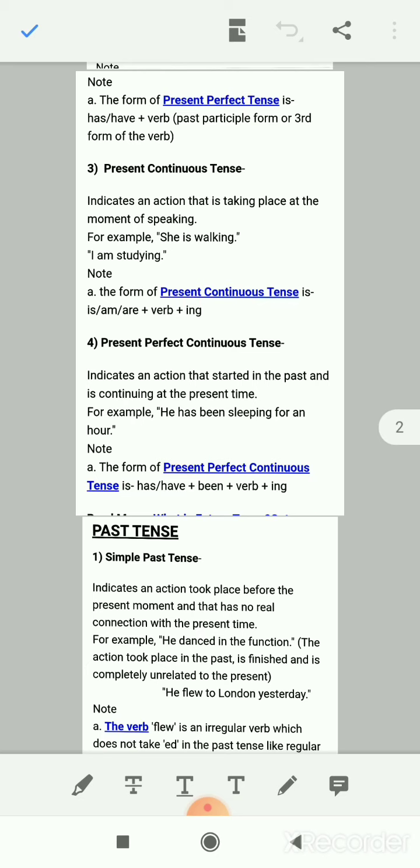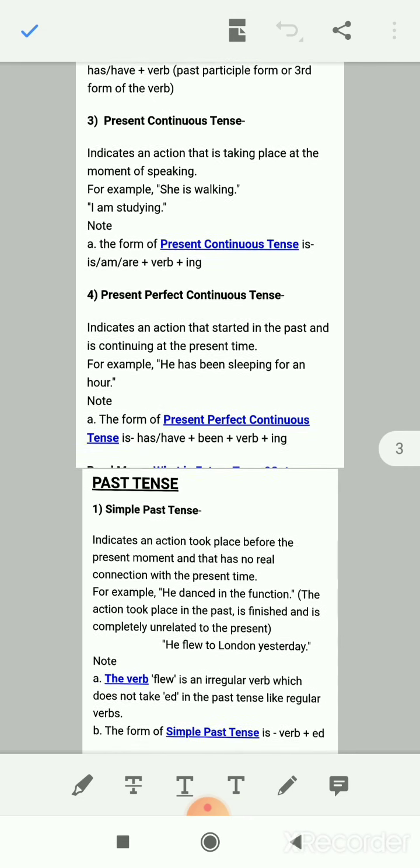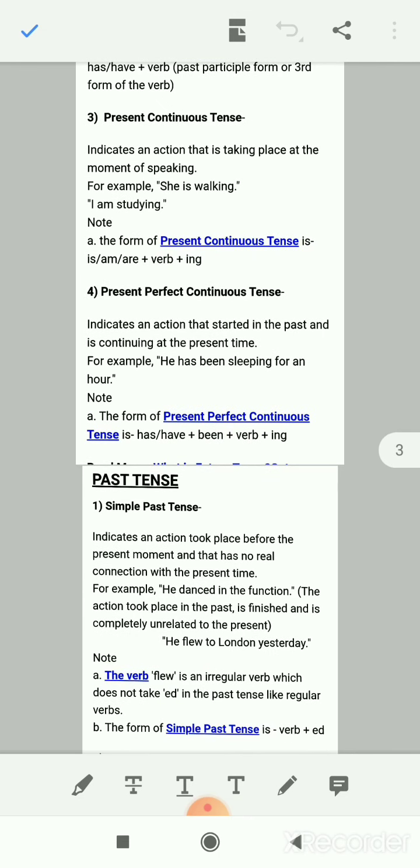For example, he has been sleeping for an hour. Means he started sleeping an hour earlier. Now right now, at present time also, he is sleeping, so the action is continuing from past to present, so we will use present perfect continuous tense. Now you can see the example, he has been sleeping for an hour.